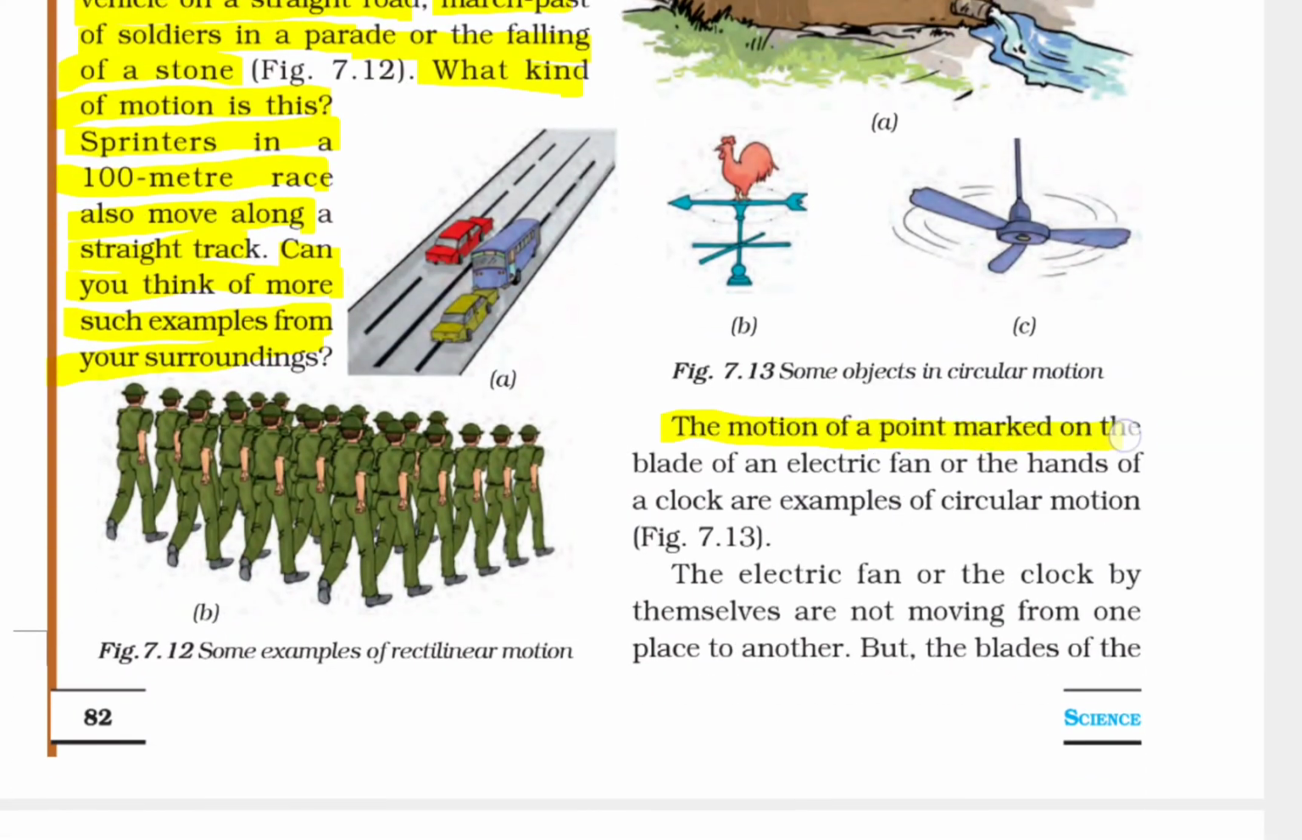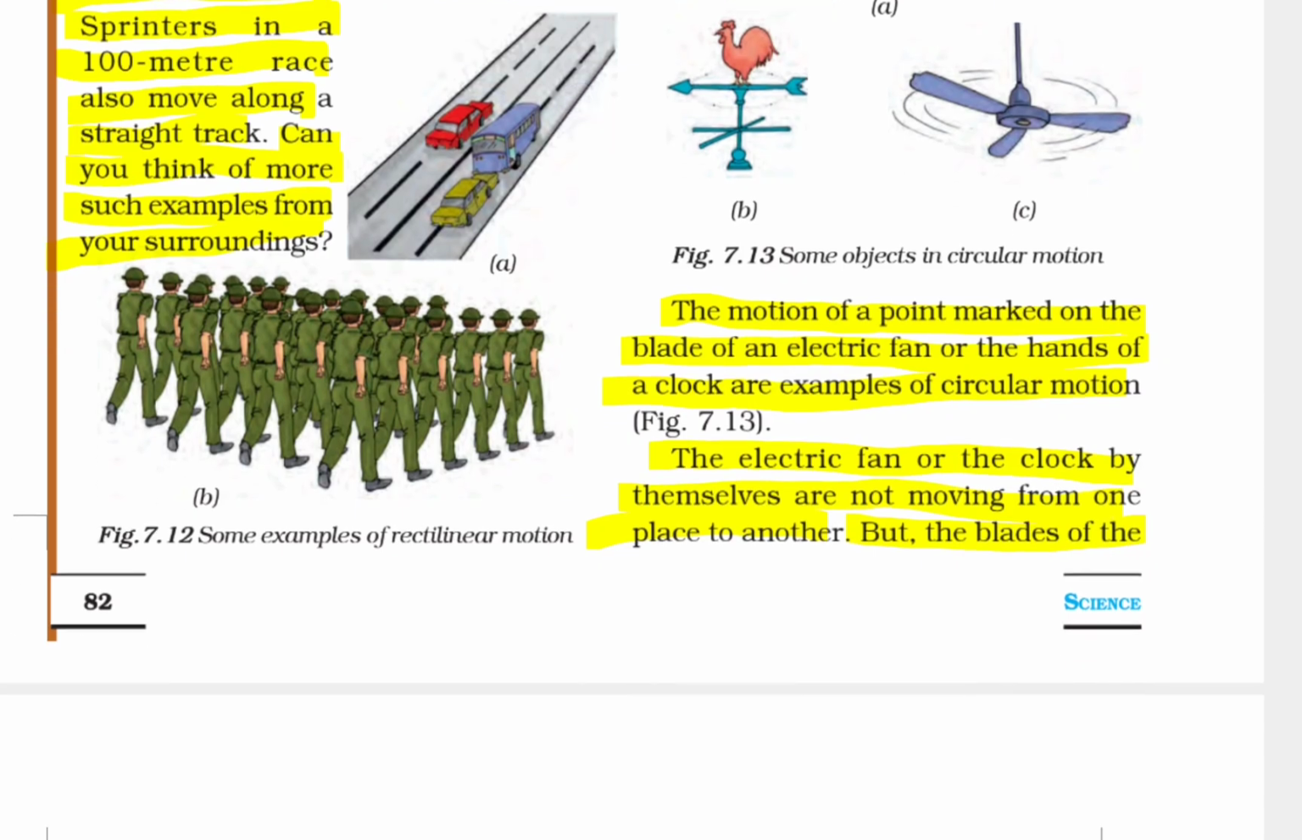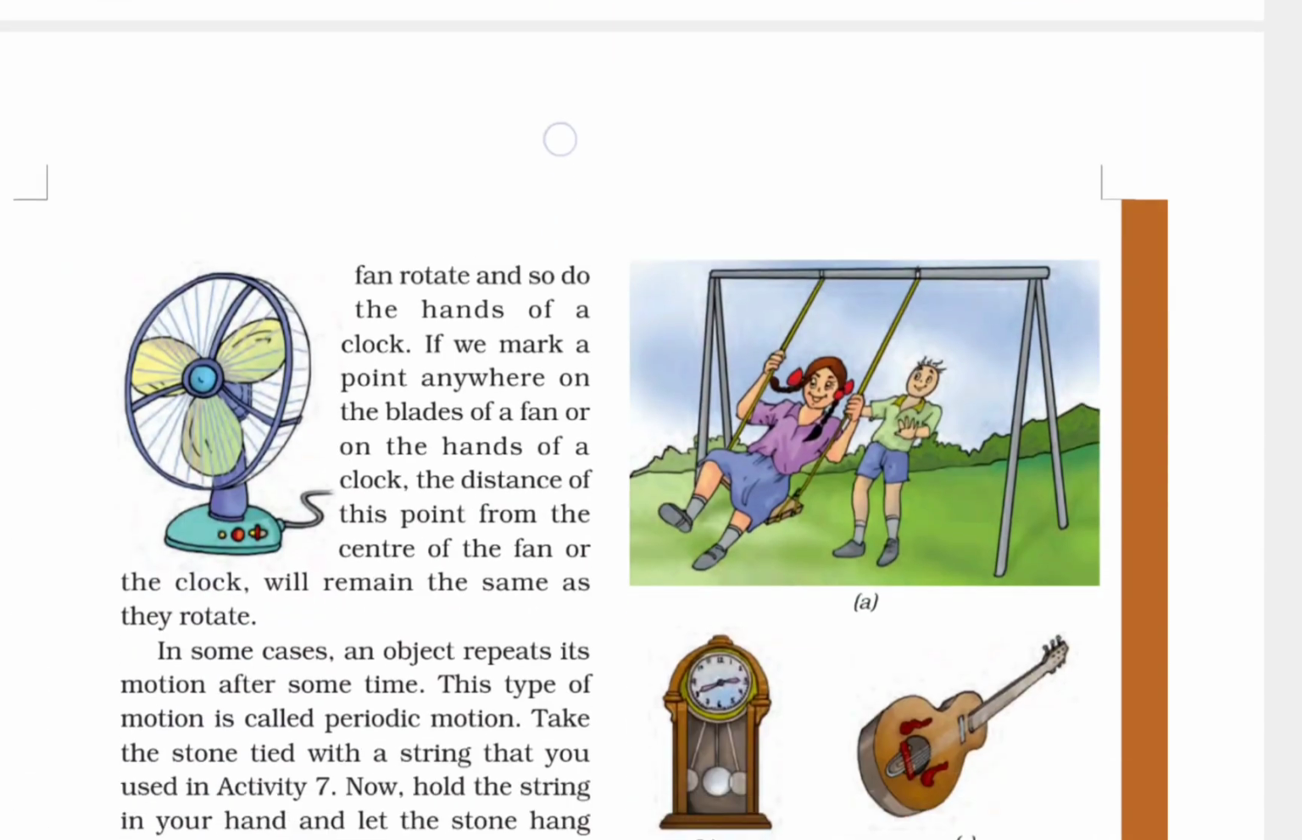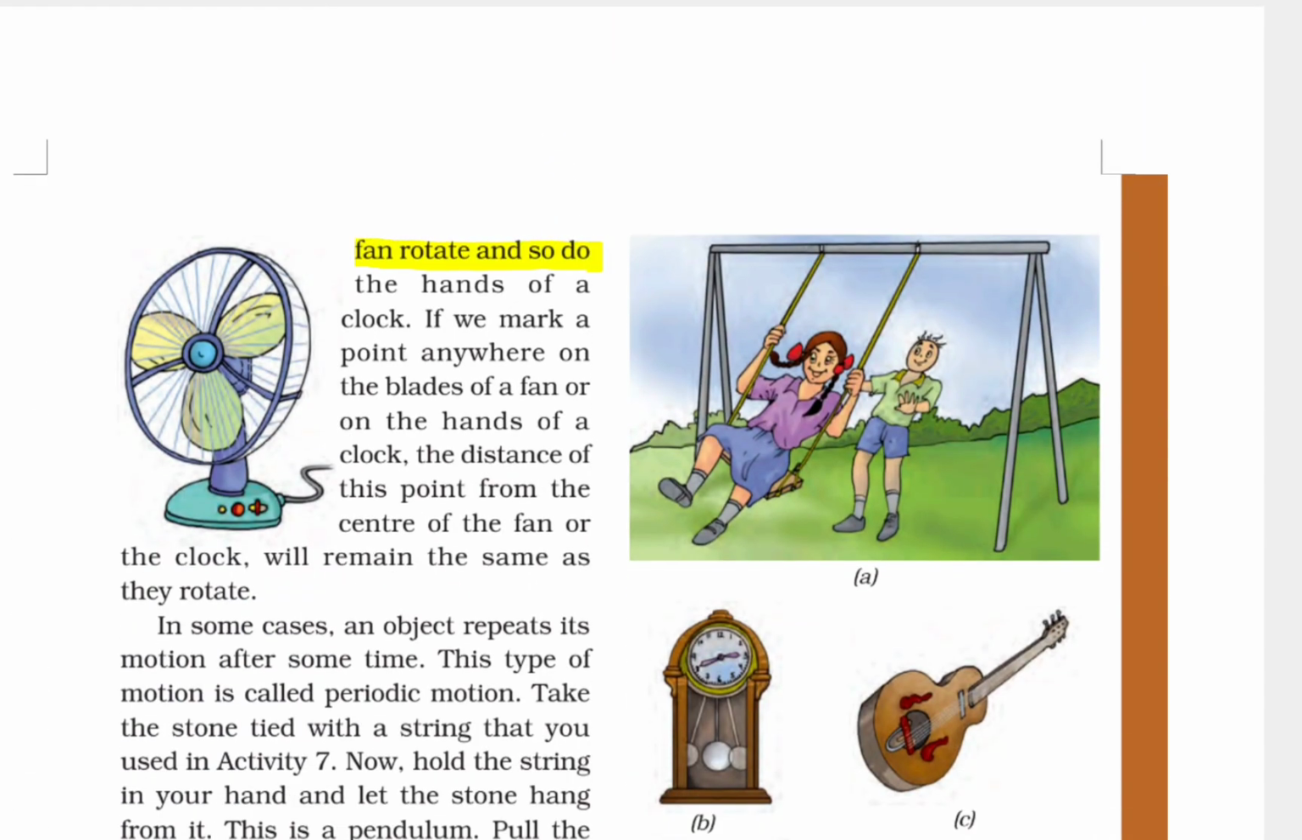The motion of a point marked on the blade of an electric fan, or of the hand of a clock, are examples of circular motion. The entire fan or the clock by themselves are not moving from one place to another, but the blades of the fan rotate, and so do the hands of the clock. If we mark a point anywhere on the blade of a fan or the hand of a clock, the distance of this point from the center of the fan or the clock will remain the same as they rotate.